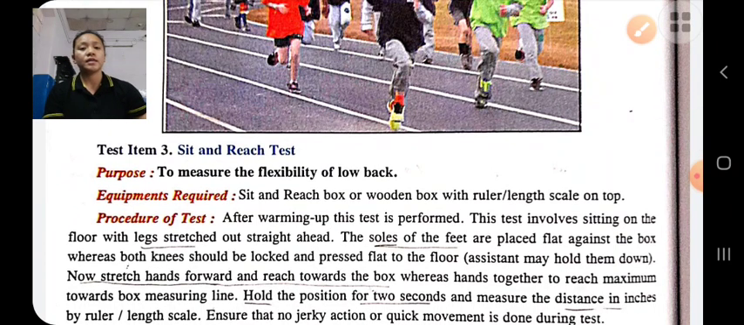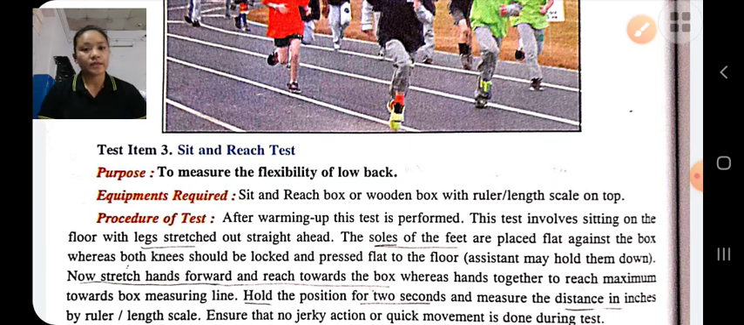Sit and reach test. The sit and reach test is used to measure the flexibility of the lower back of a child. Flexibility is the ability of a child to stretch his joints as much as possible. This test is used to measure the flexibility. Equipment, we require a sit and reach box, measuring tape,